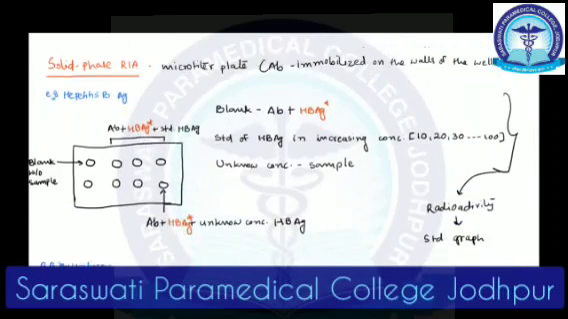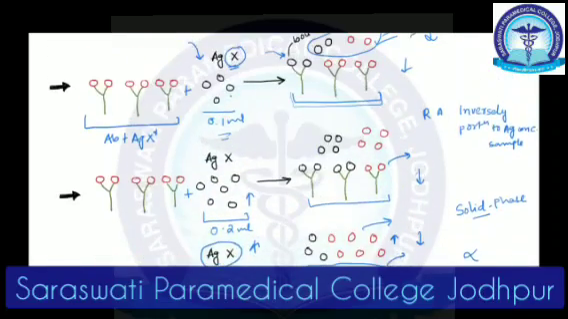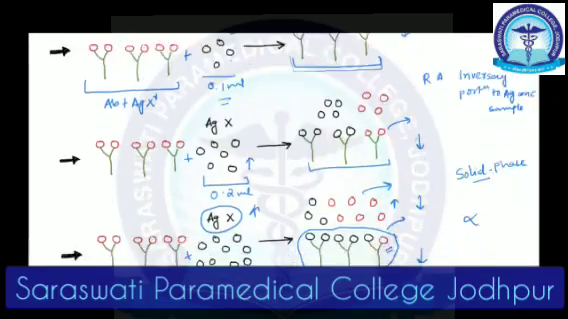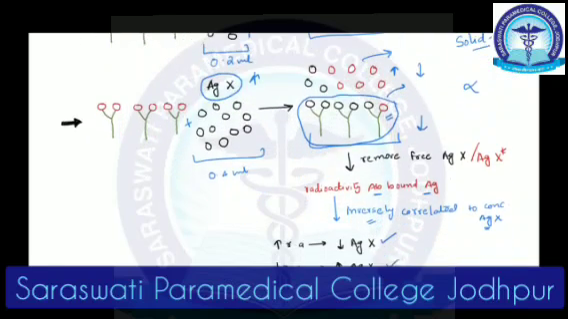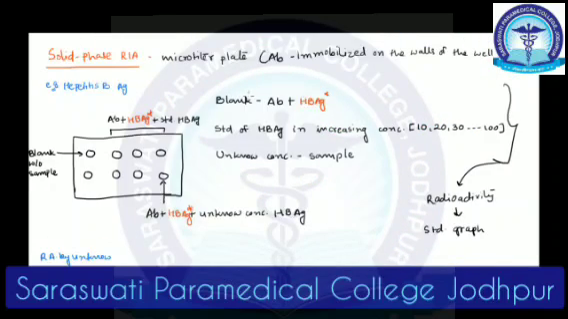Alright, so now we understood the principle, right? What is happening and how it is going to give us some number. But how can we actually measure what amount is present? For this, let's take an example of hepatitis B antigen. We are trying to see how much hepatitis B antigen is present in a patient's serum.